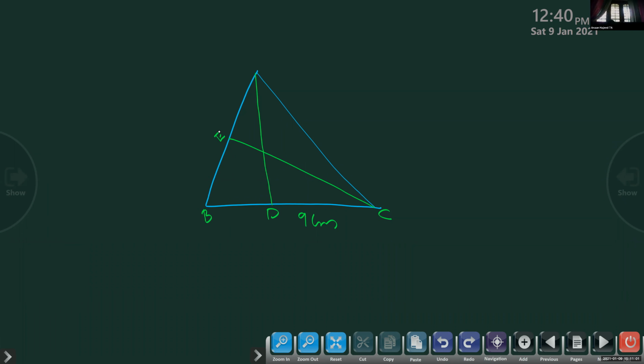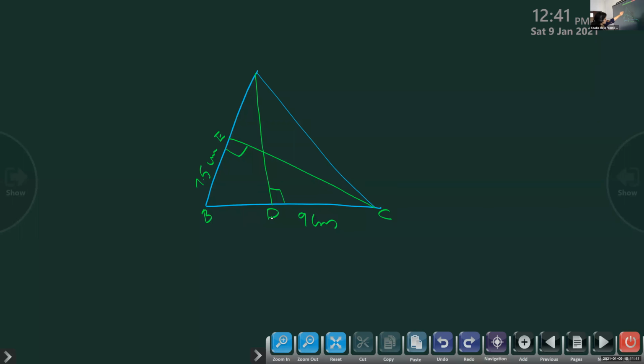Ma'am, can you repeat the page number again? 217. The other altitude is 7.5 centimeters. Now this is perpendicular, here also perpendicular. Ma'am, can you repeat it? I have a network issue. 217 is the page number. I have given this as homework. We are discussing that. In the last period, on Thursday, we couldn't solve it. I told you to do it yourself. 7.5 is the other.